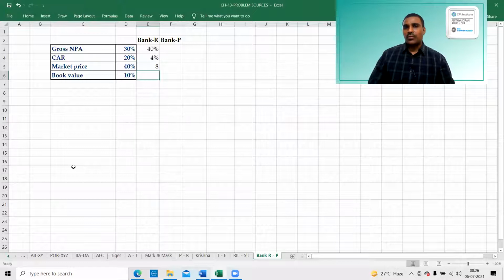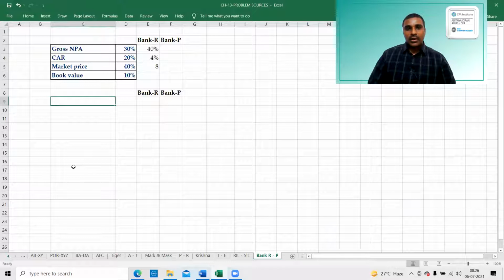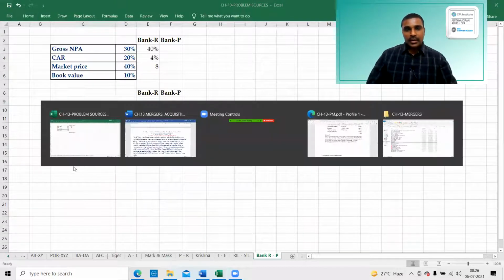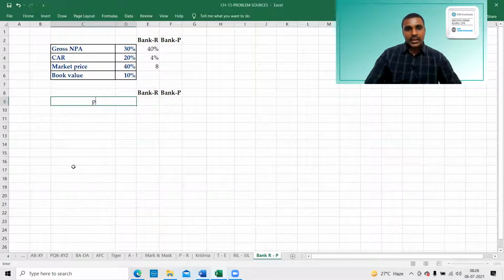Book value. What is the book value? We need to calculate the book value separately. Look at this, Bank P and Bank R. First we have to take the equity share capital, the paid up share capital.